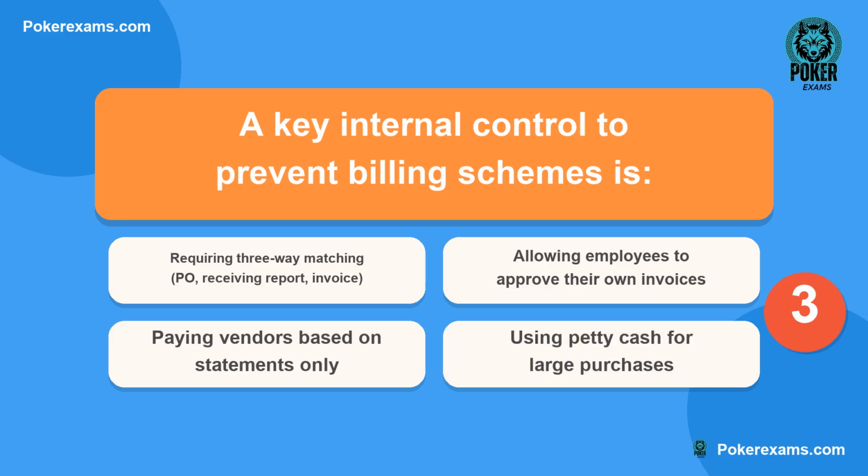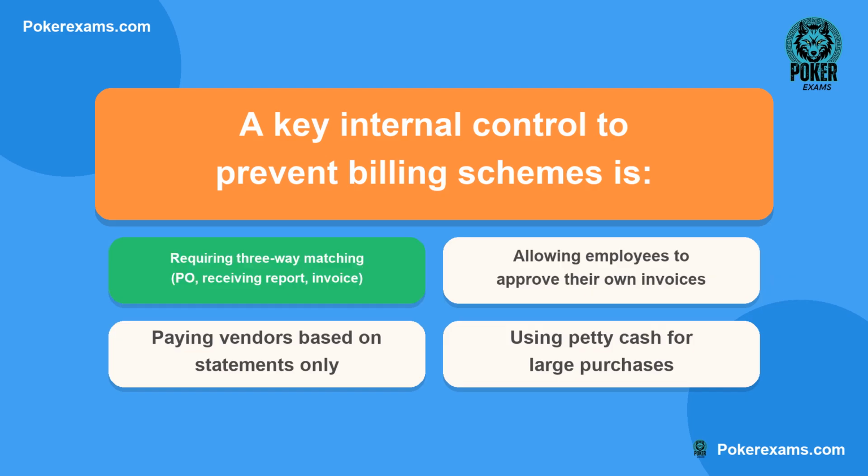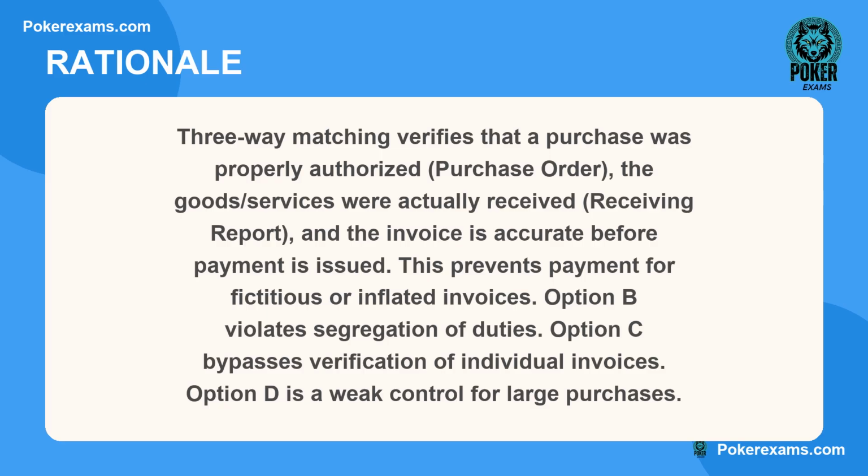The correct answer is A. Here is why. Three-way matching verifies that a purchase was properly authorized, purchase order, the goods/services were actually received, receiving report, and the invoice is accurate before payment is issued. This prevents payment for fictitious or inflated invoices.